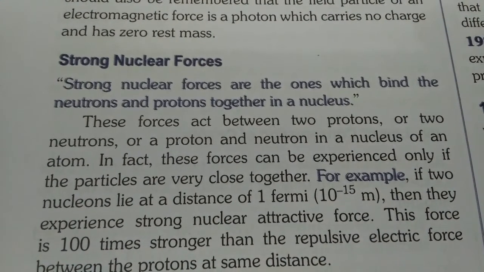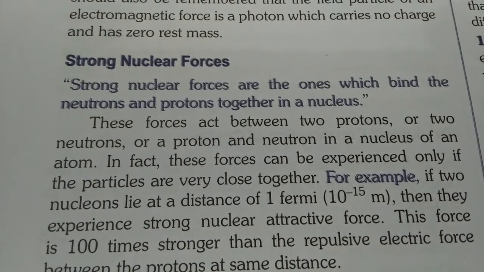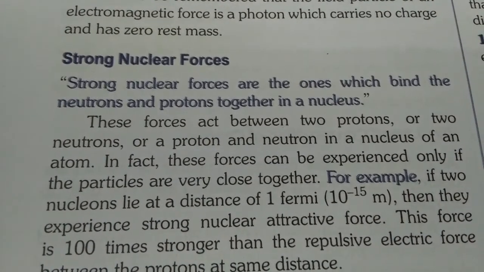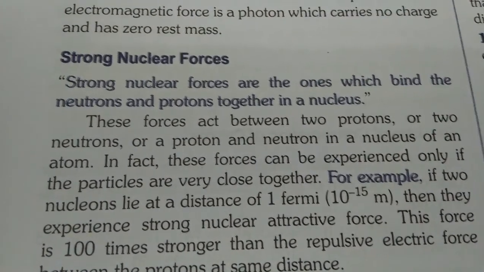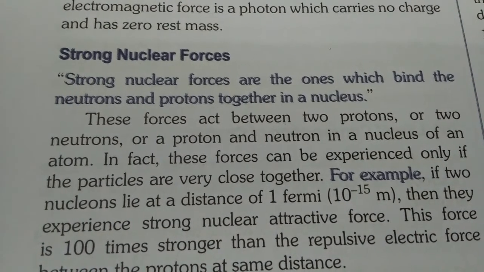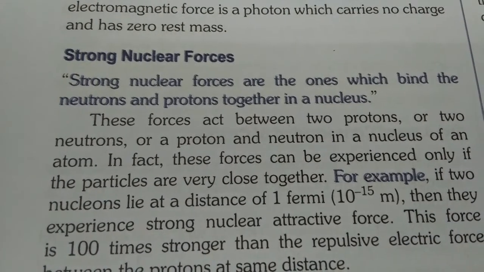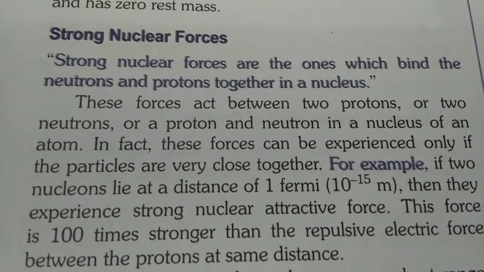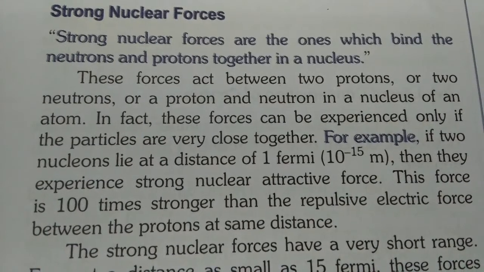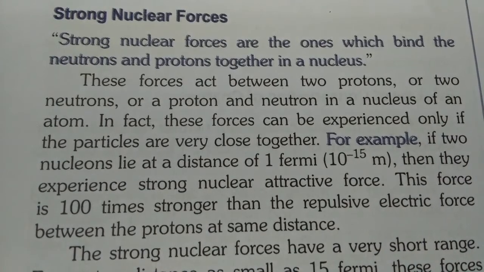Let's see its definition. Strong nuclear forces are the ones which bind the neutrons and protons together in a nucleus. As we all know, all the mass of the atom is in the nucleus, and in the nucleus, what is present? Protons and neutrons. So protons and neutrons are bound together with one force, which is called the strong nuclear force, and its range is very small, but this force is 100 times stronger than the repulsive electric force between the protons at the same distance.